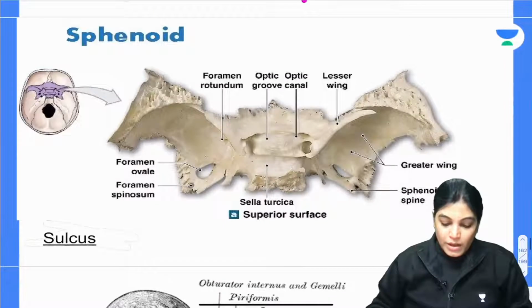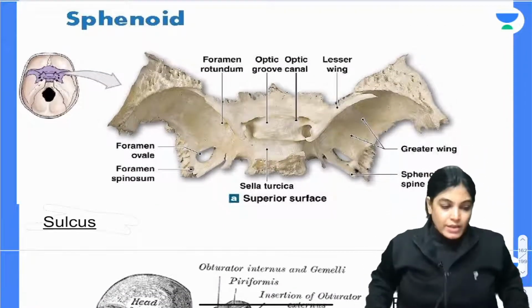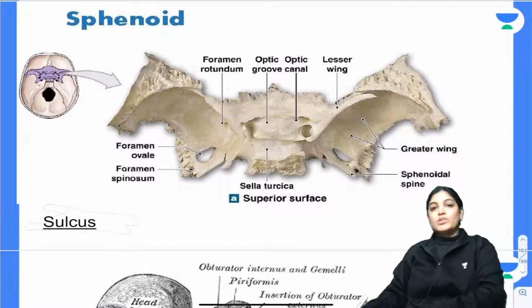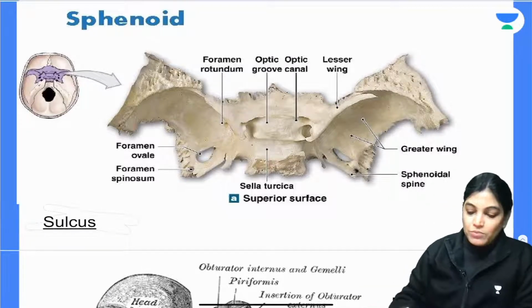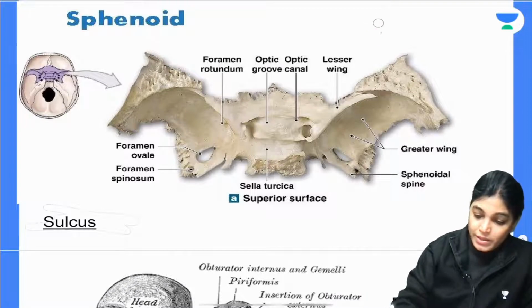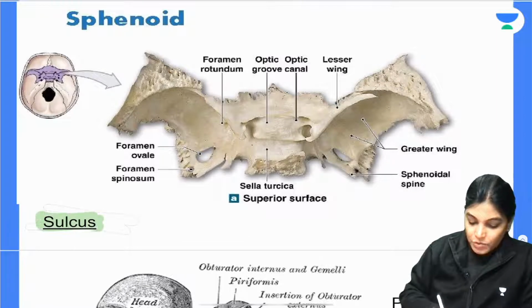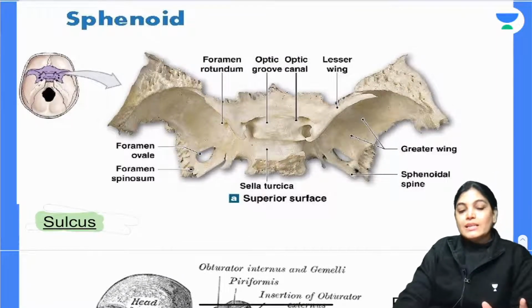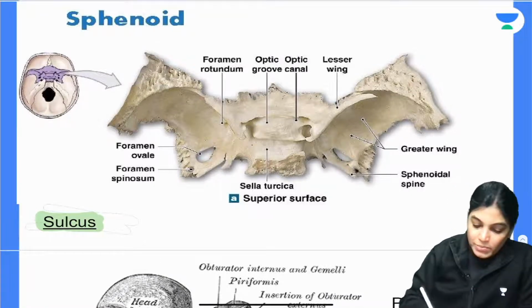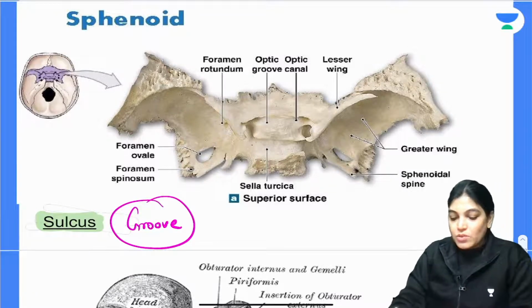Now let's talk about sulcus. The next important feature which you want to know is the sulcus. The bone which I am showing you is the sphenoid bone. We have to understand what a sulcus is. The word sulcus means a groove or a furrow. In normal terms, a groove is called a sulcus.